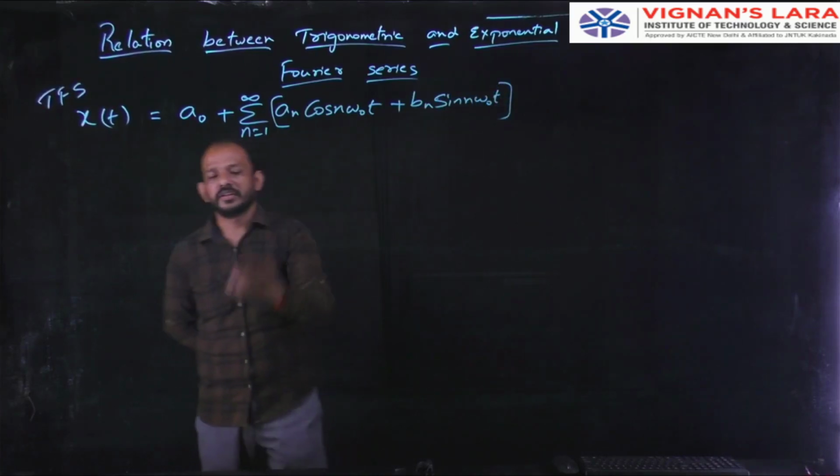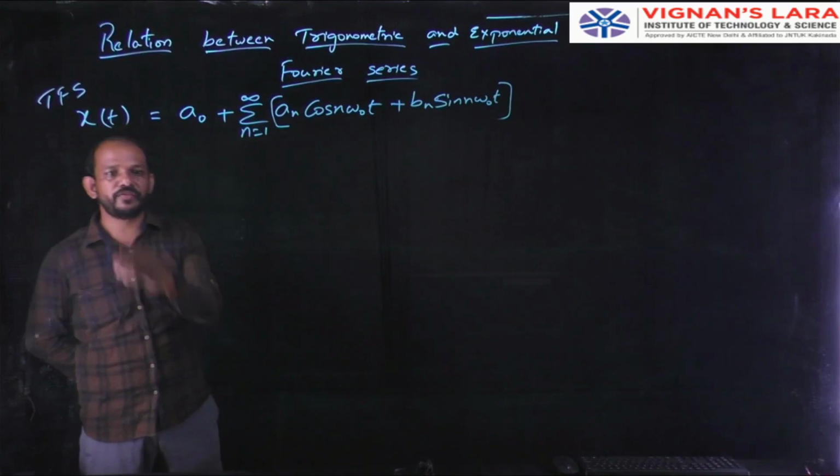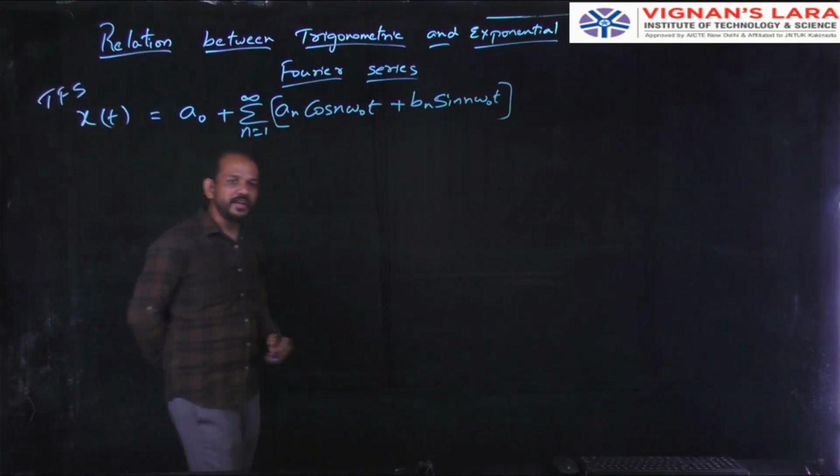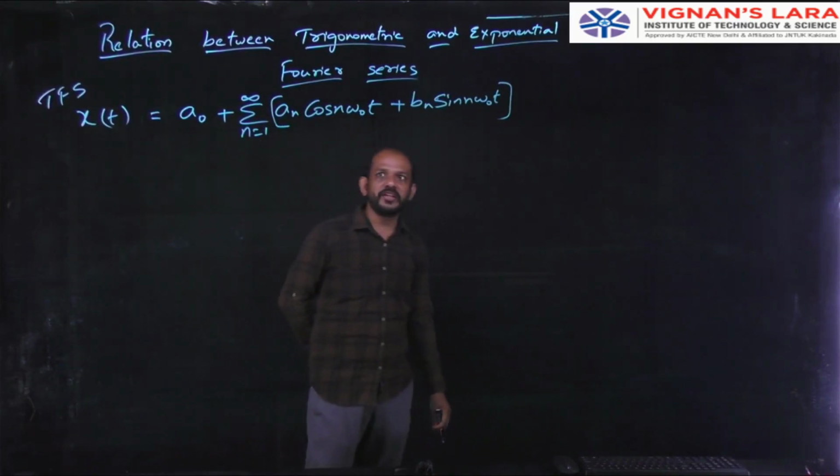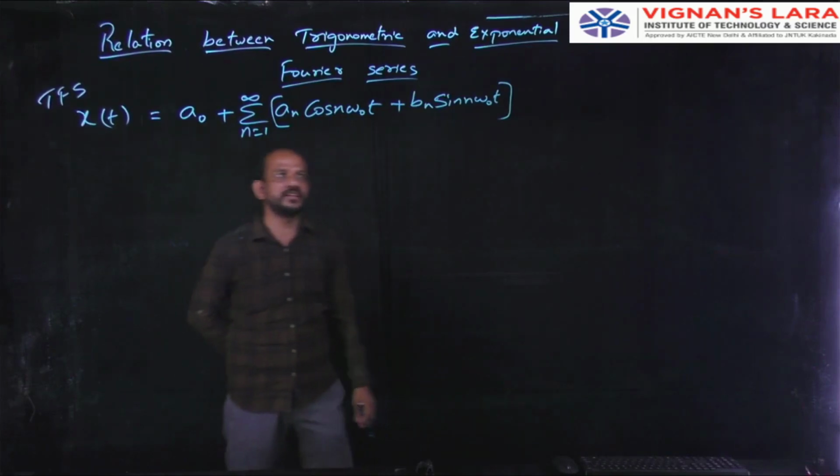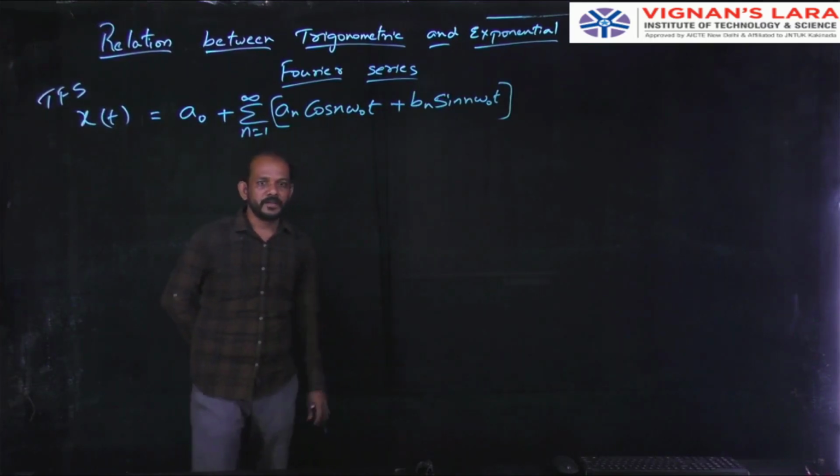So we all know that the trigonometric Fourier series representation of a periodic signal x of t is given by a naught plus summation n equal to 1 to infinity a n cos n omega naught t plus b n sin n omega naught t.